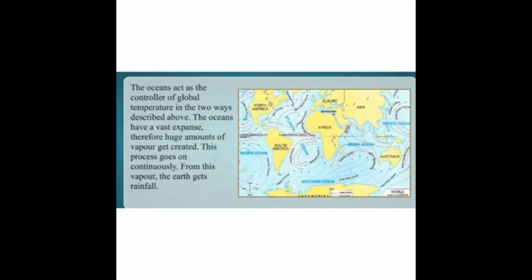The oceans have a vast expanse, therefore a huge amount of vapor gets created. This process goes on continuously. From this vapor, the earth gets rainfall. As the regions close to the sea have an equable climate, the density of population is high in these areas.